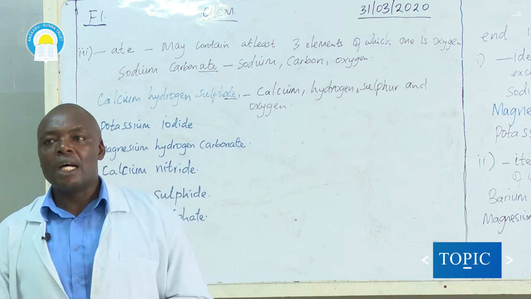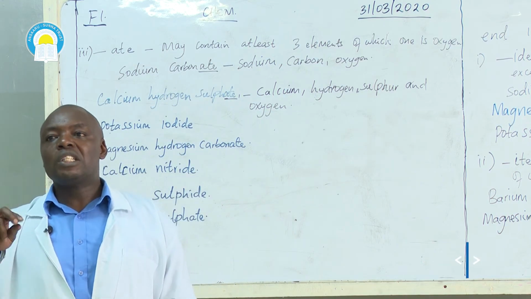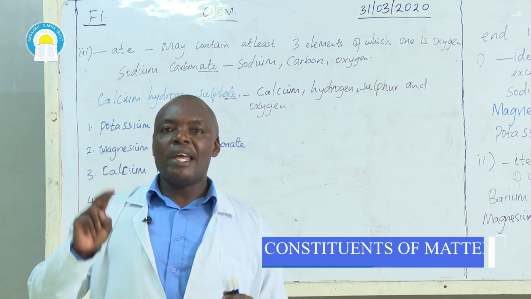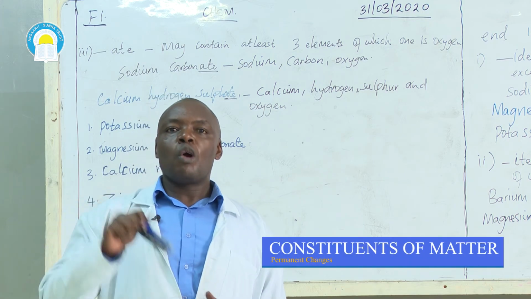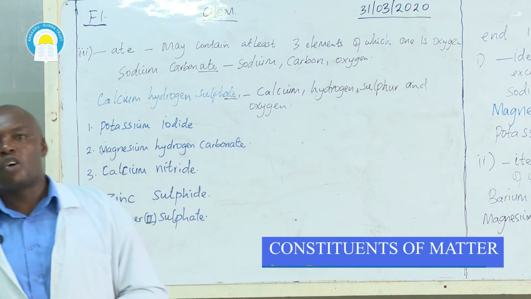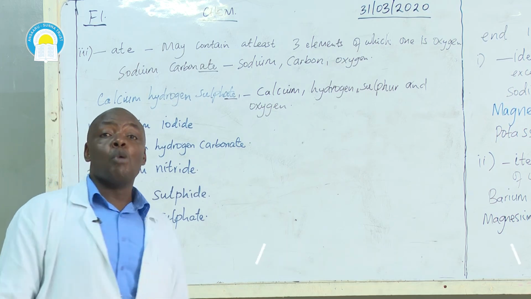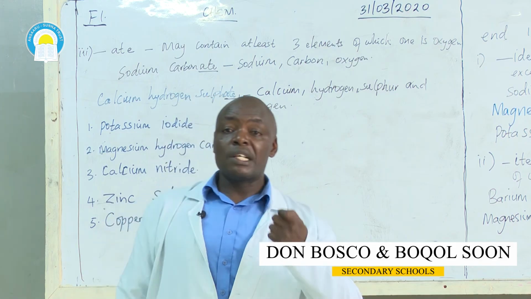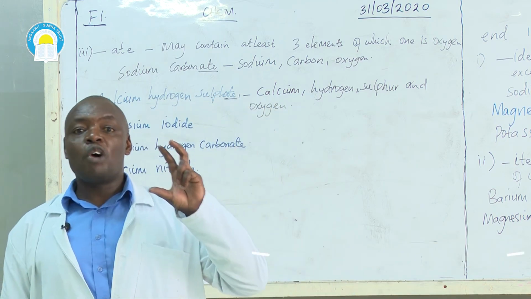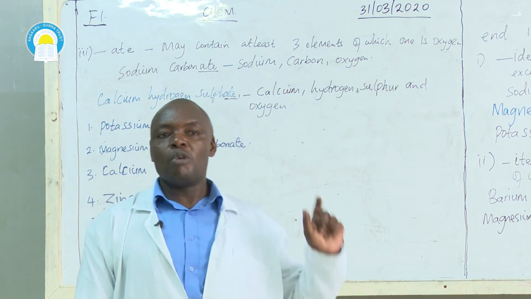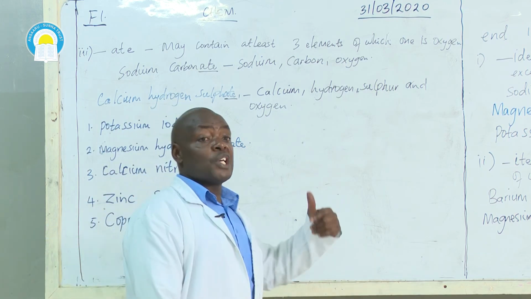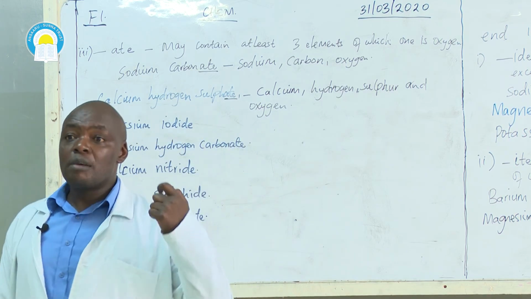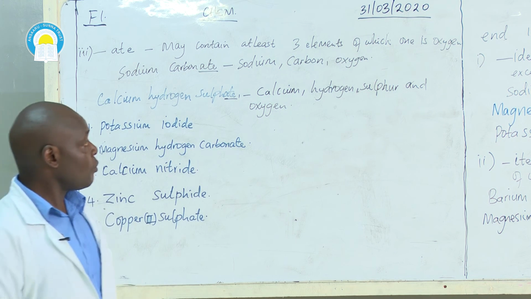We have said, however, that we have some atoms which cannot exist on their own. They exist as a group. So groups of atoms of an element or compound, we have called them molecules. Like we have said, oxygen atoms cannot exist on their own. Groups of oxygen atoms come together to form oxygen molecules. Hydrogen molecule, carbon dioxide molecule, water molecule.